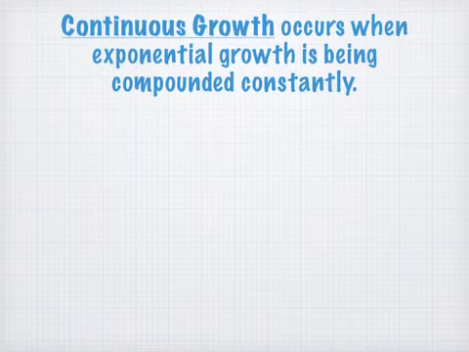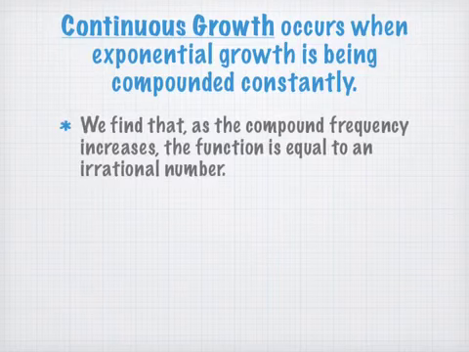And it doesn't get exponentially bigger. It actually reaches a plateau, and that's the number that you saw, the 2.718, blah, blah, blah. So as you compound more often, and this was the whole goal of that activity, the function gets closer and closer to this special irrational number.